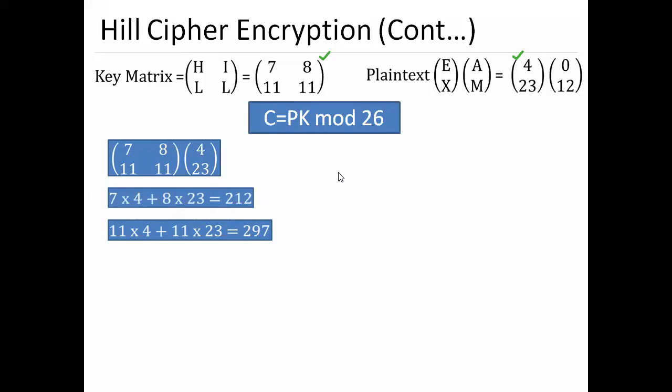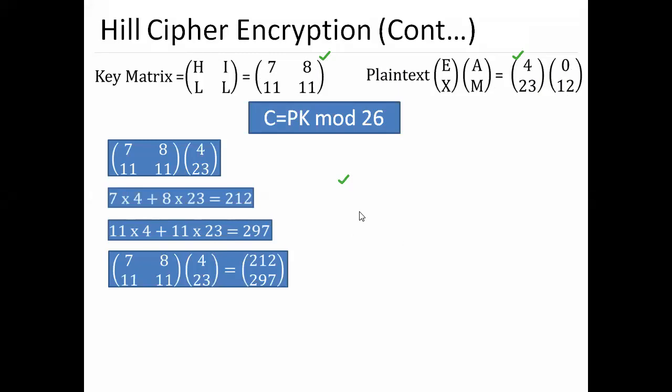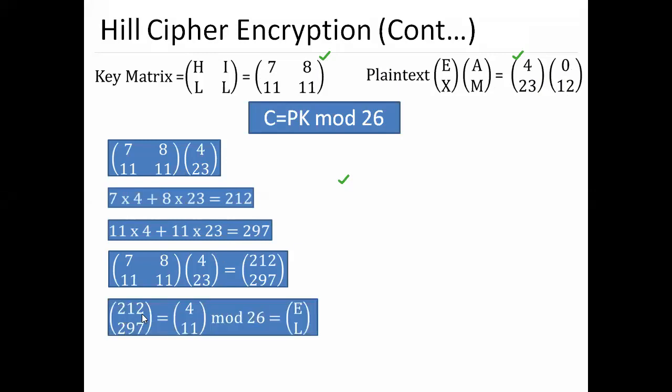Okay, the same we'll have to do with the help of the matrix, with 0 and 12. Let us see what happens. Okay, so this is my matrix answer. Again, if we take the modulo of this, we'll have E and L.